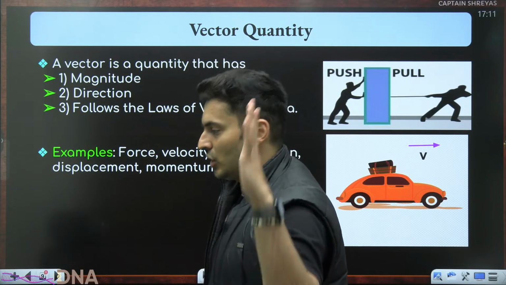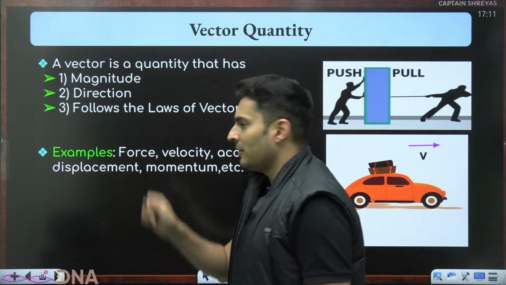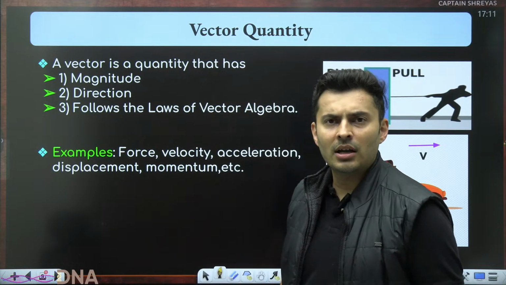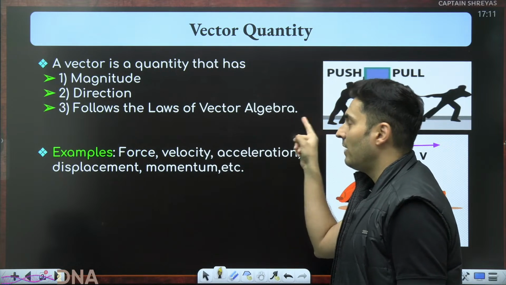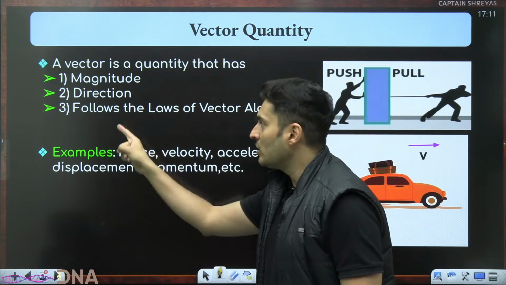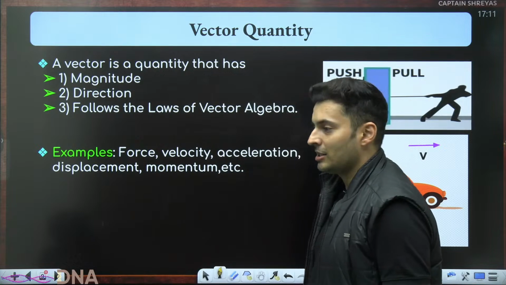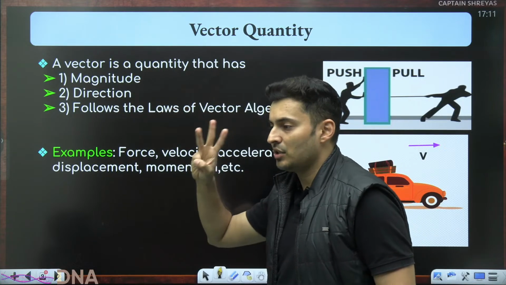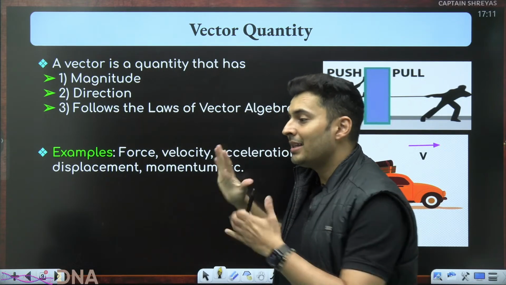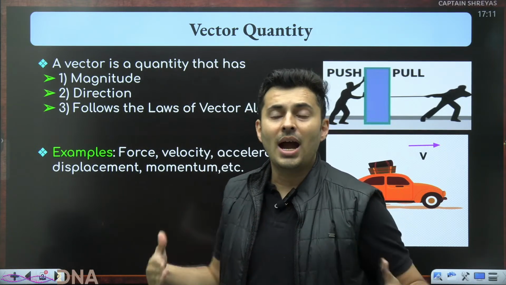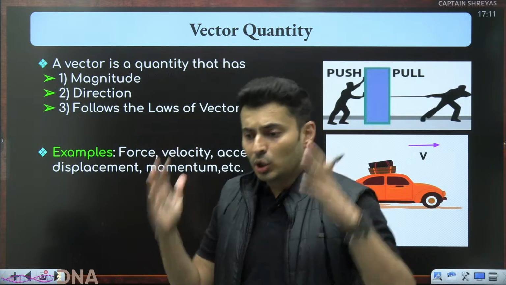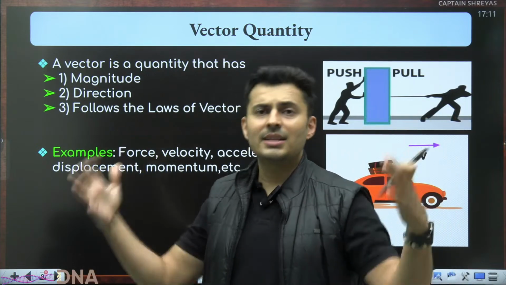The answer is no. It is not a vector quantity. You'll be like, sir, why, sir? Because it does not follow the laws of vector algebra. All the 3 conditions should be satisfied. Only then it is a vector. You cannot add current like you add vectors. 2 amperes plus 3 amperes is 5 amperes.